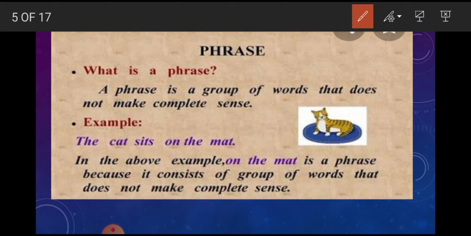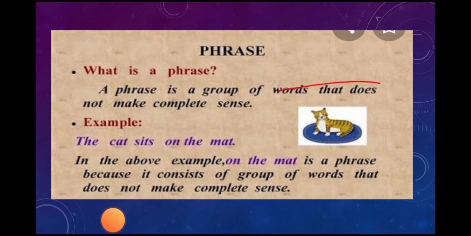Let's see with one example. A beautiful girl. Take this group of words, a beautiful girl. This is a group of words, right? Does this group of words have a subject or verb? No, there is no subject. We are not talking about anything. The subject is not there, and not even the verb is there.